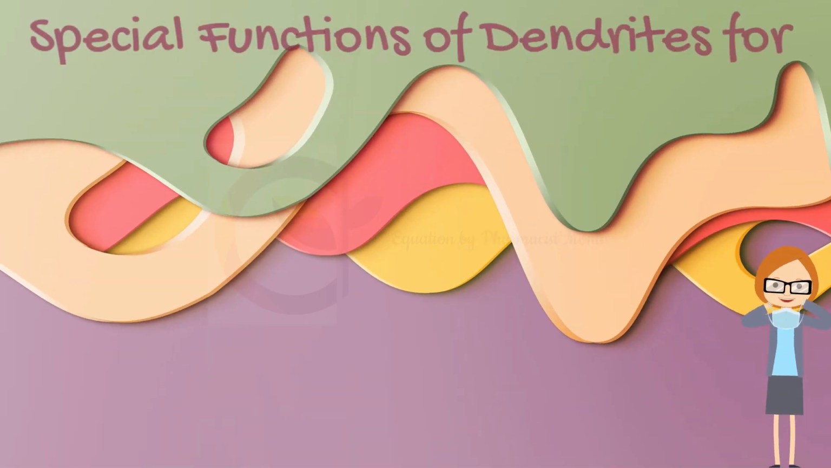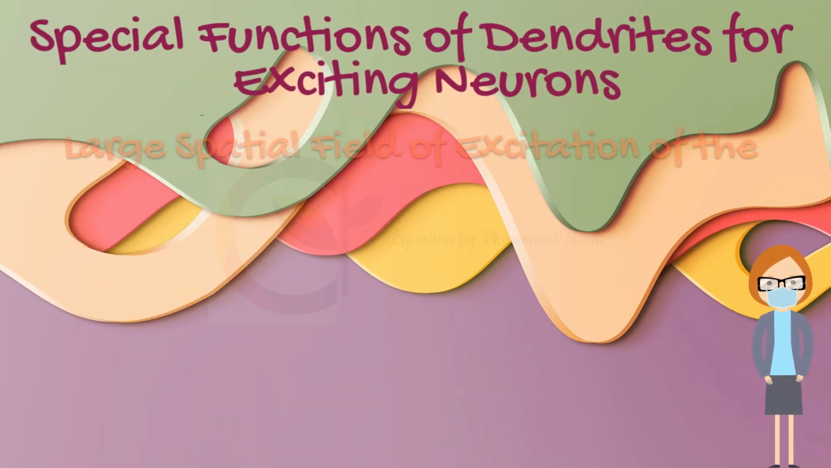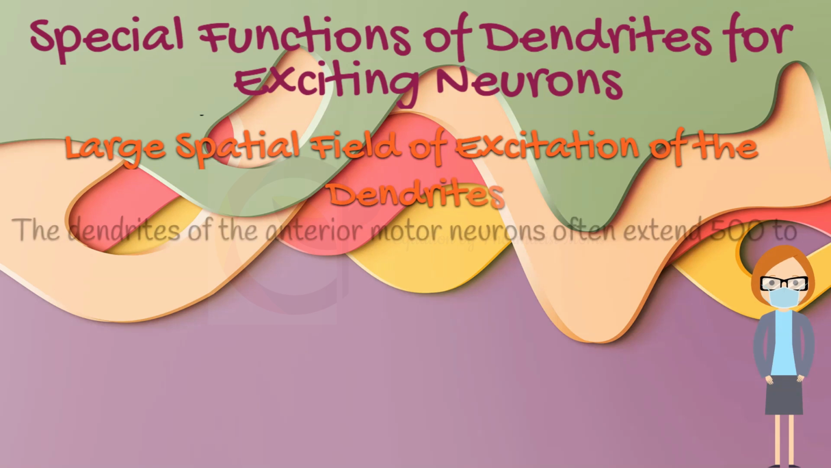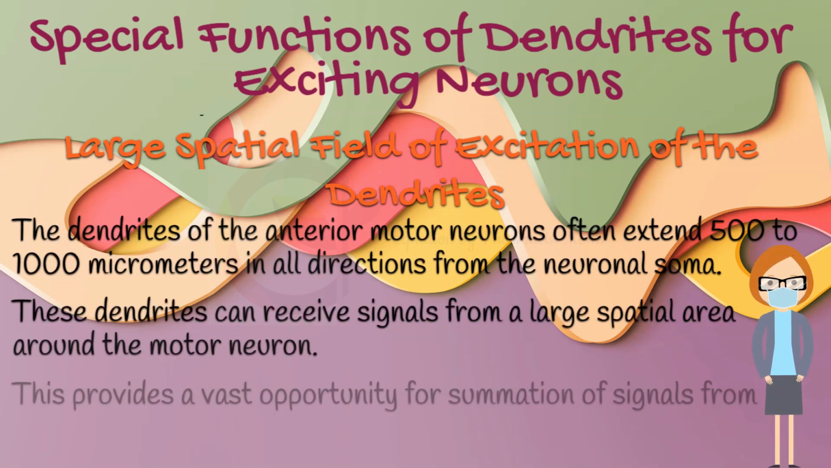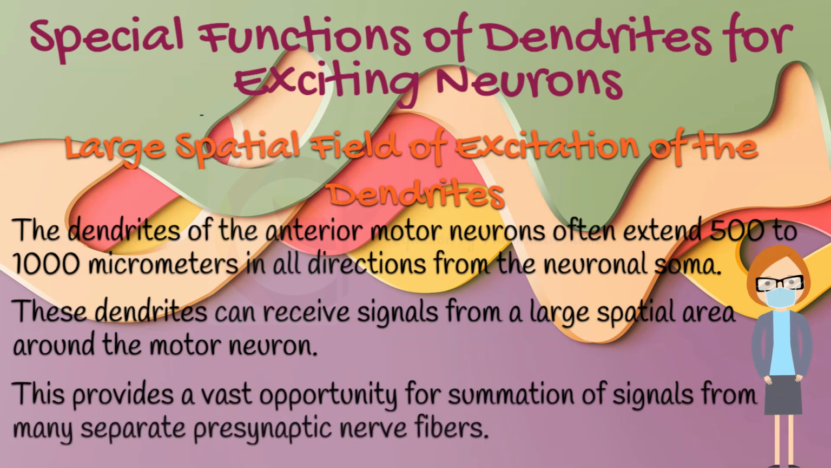Now, we will discuss some special functions of dendrites for exciting neurons. First one is the large spatial field of excitation of the dendrites. The dendrites of the anterior motor neurons often extend 500 to 1000 micrometers in all directions from the neuronal soma. And these dendrites can receive signals from a large spatial area around the motor neuron. This provides a vast opportunity for summation of signals from many separate presynaptic nerve fibers.